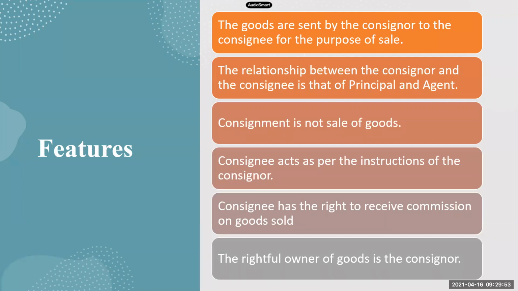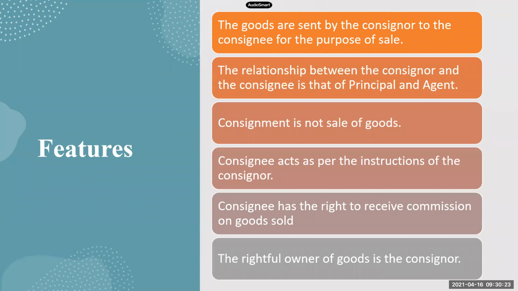And remember, consignment is not sale of goods. It is not equivalent to sale. Sale is when a seller is selling the goods and the buyer is purchasing. But here it is not like that. Here it is consigned. Yes, it can be like a dealership, where the person is only giving the dealership to the other person and the other person has to sell it to the final customers. Right? So consignment is not sale of goods.